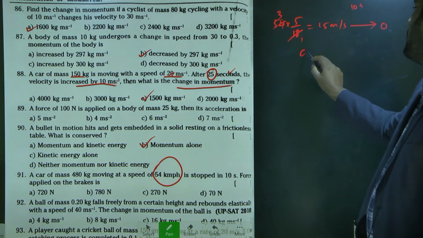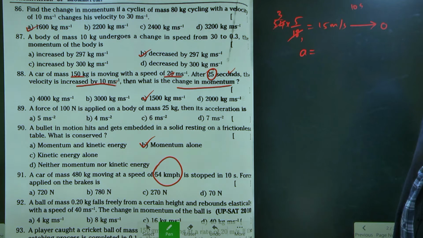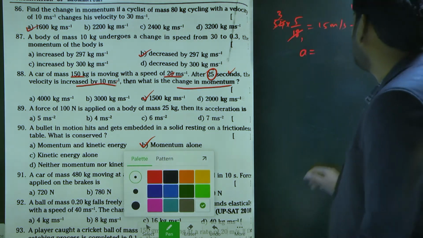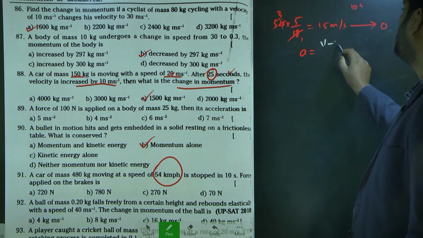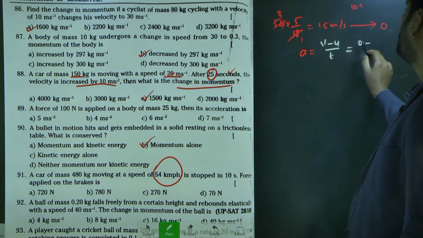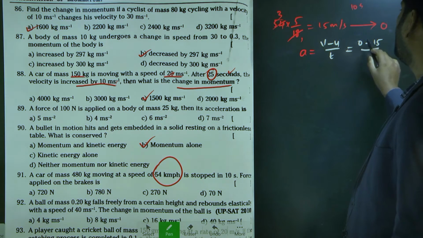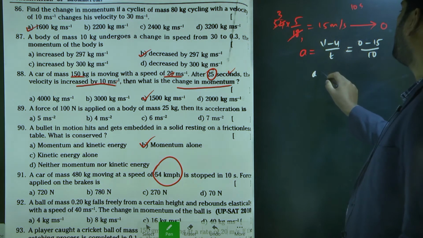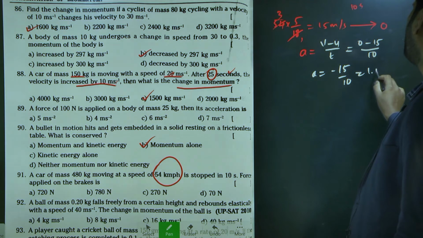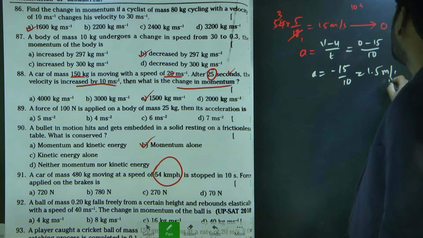Then tell me the acceleration of the body. You can find acceleration by using v minus u by t. V value is 0, minus u value is 15, by time value is 10. So finally acceleration is equal to minus 15 by 10, that is 1.5 meter per second square in magnitude.